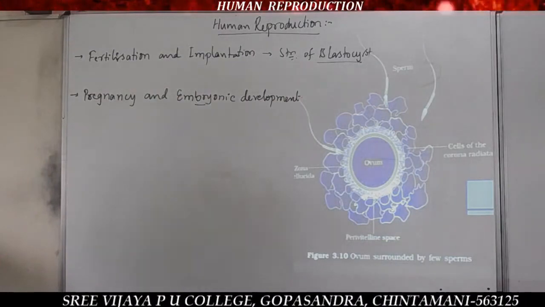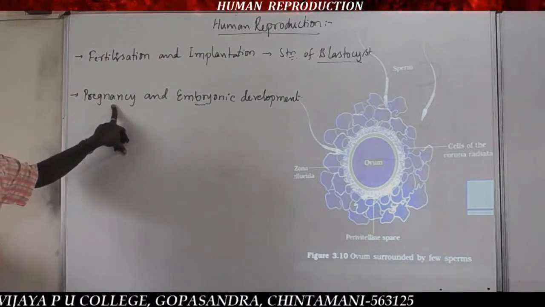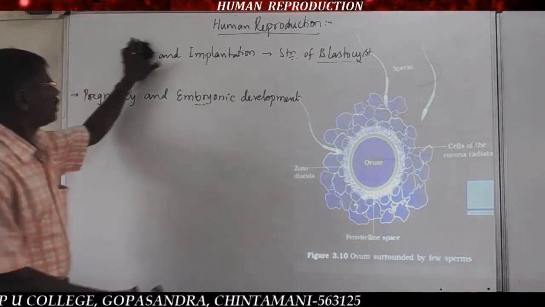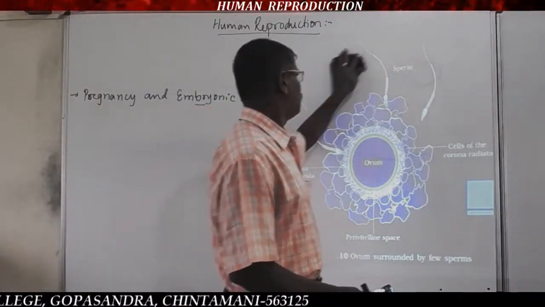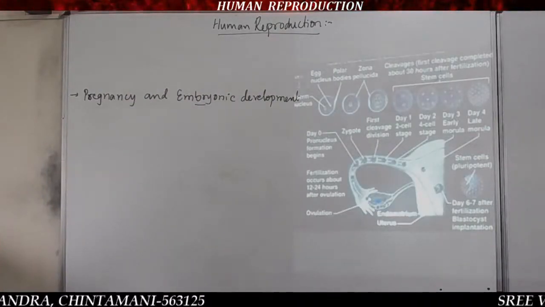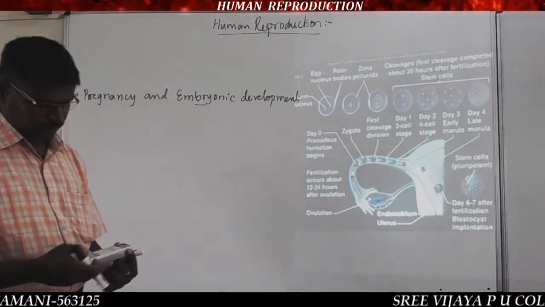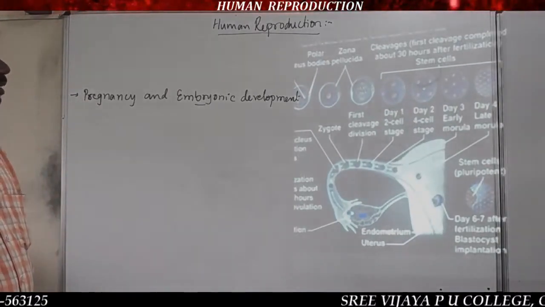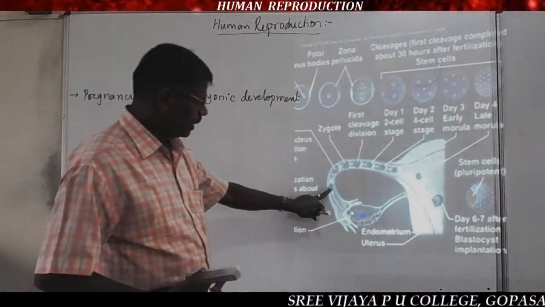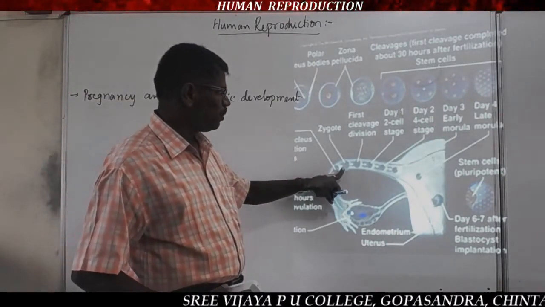Next, after implantation starts the pregnancy period. Now we can see, at the time of fertilization, the zygote forms.